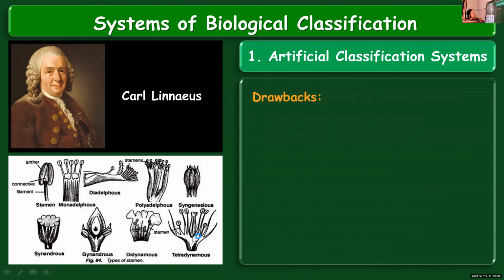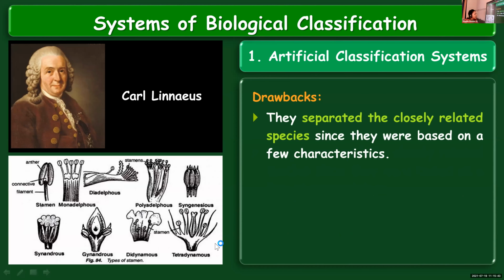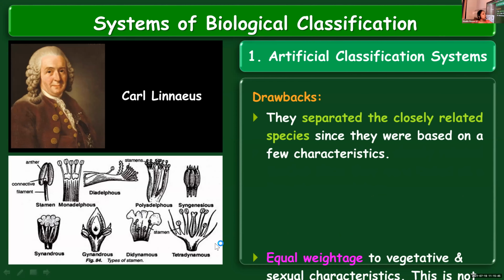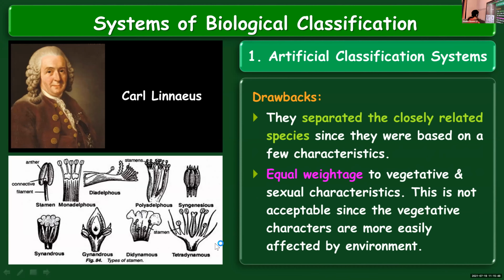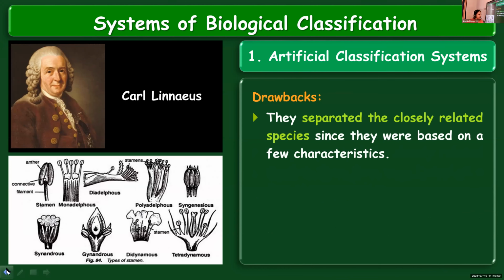Now let's see what are the drawbacks of this system of classification. This system separated closely related species since it was based on a few characteristics. It was not a broad system of classification; only very few superficial characters were considered.